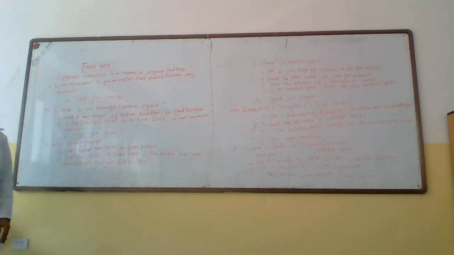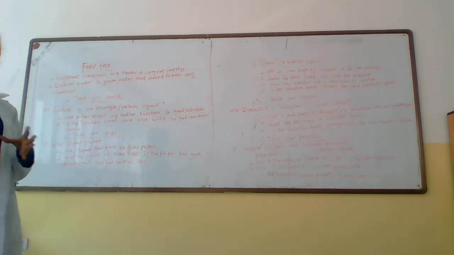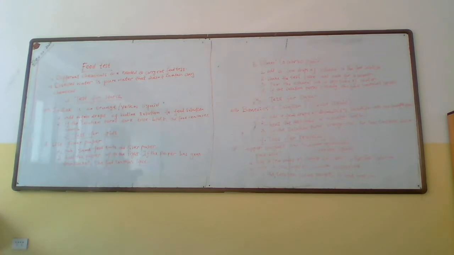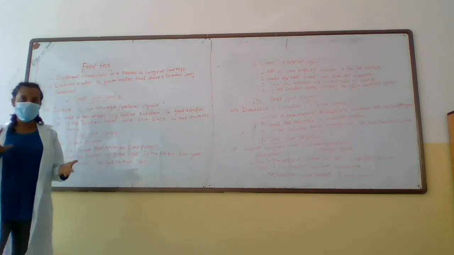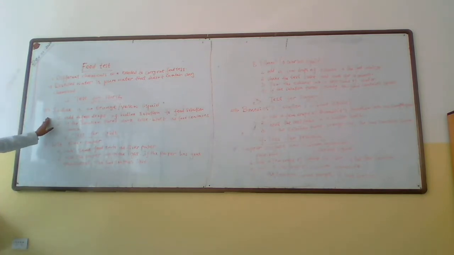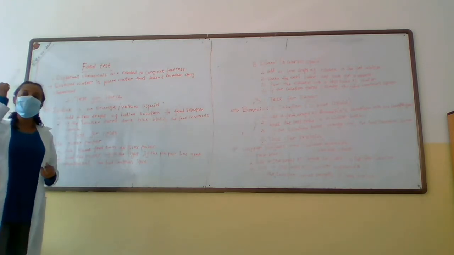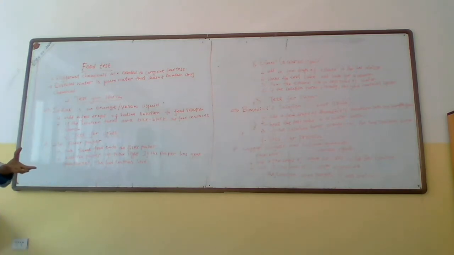The first test that we are going to carry out is for starch. Starch is a form of sugar, and it is found in different kinds of foods. If we want to test whether a specific food contains starch or not, we use a chemical called iodine. The initial color of iodine is orange or yellowish. To carry out the experiment, we add a drop of water to a very small sample of the food that we want to test.